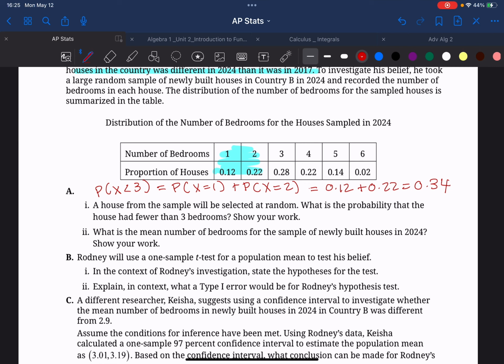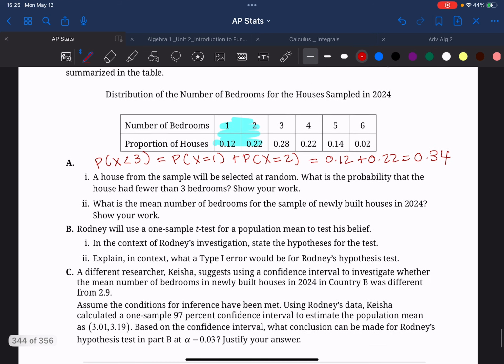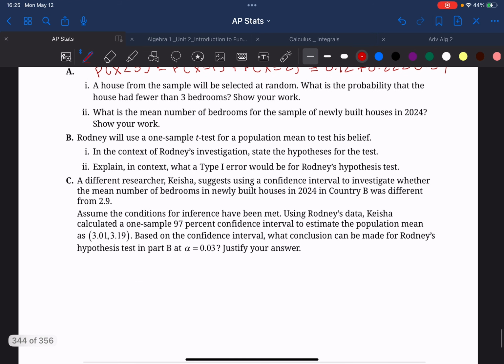Part 2 says, what is the mean number of bedrooms for the sample of newly built houses in 2024? Show your work. So in order to find that, we multiply the number of bedrooms by the proportion of those bedrooms in each of the houses.